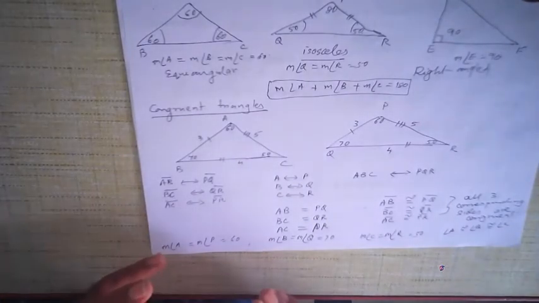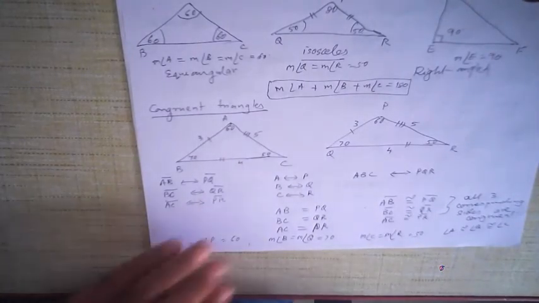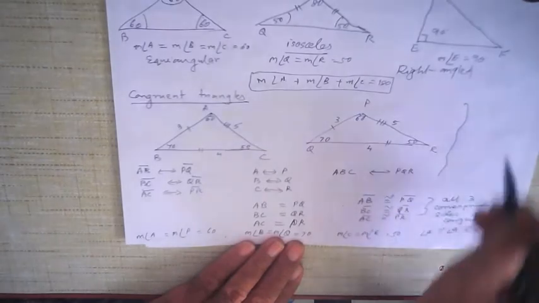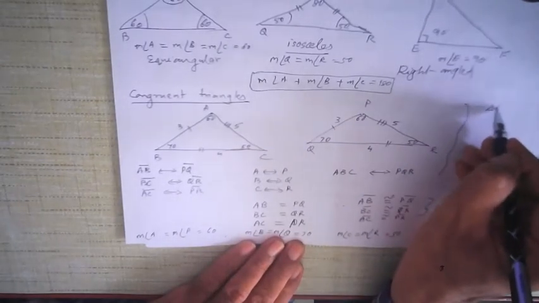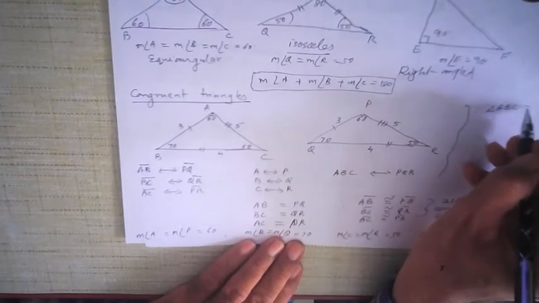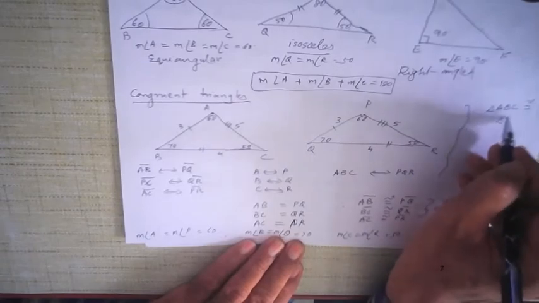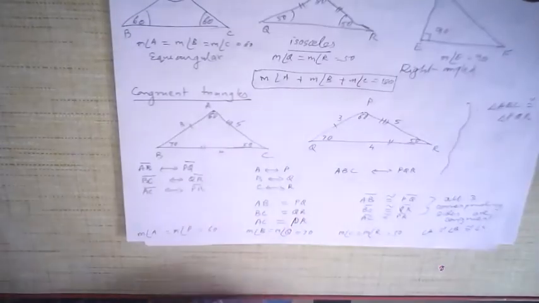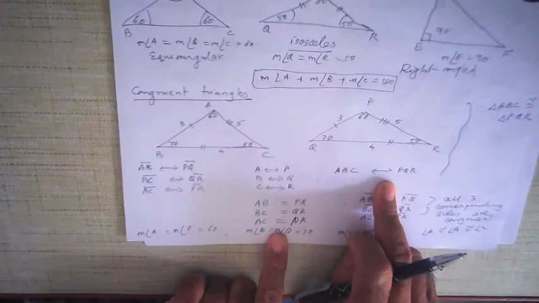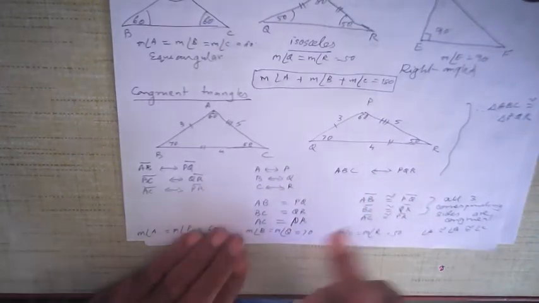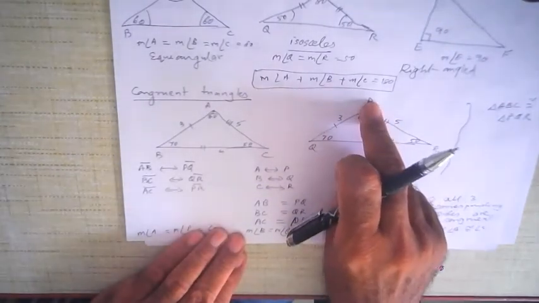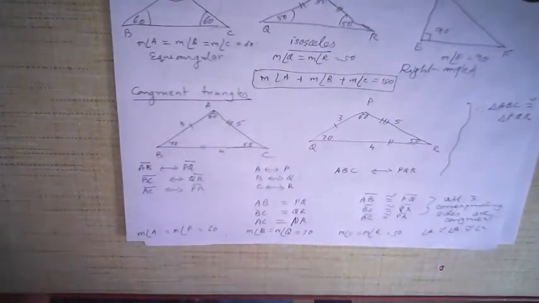In such a situation, we say that the triangles are congruent. So we write: therefore, triangle ABC is congruent to triangle PQR. But for what? For this correspondence. If you change the correspondence, instead of P you take Q, instead of Q you take R, then that correspondence may not be congruent.